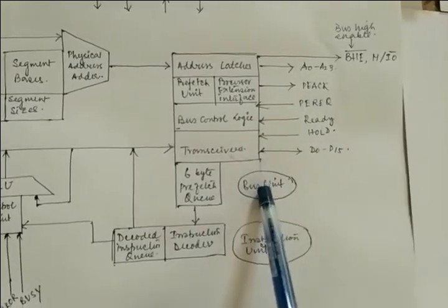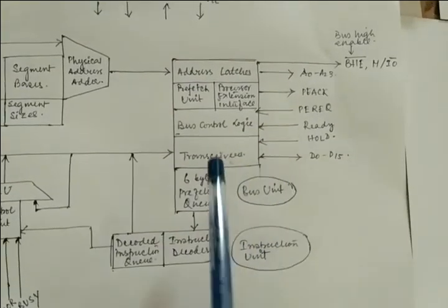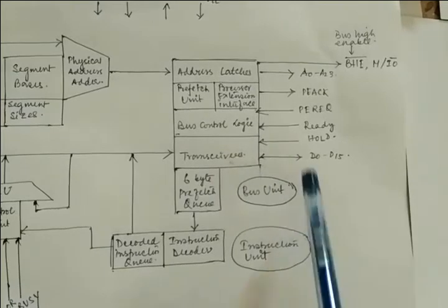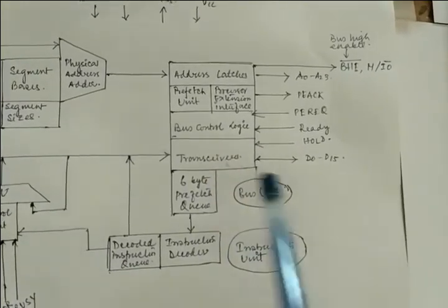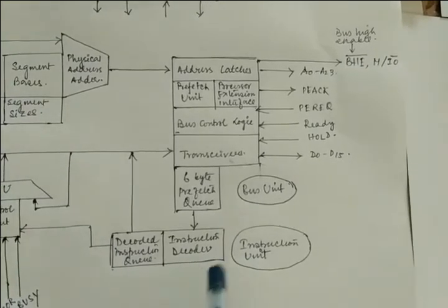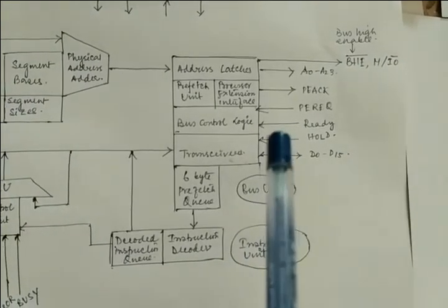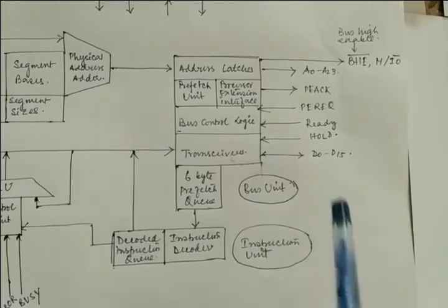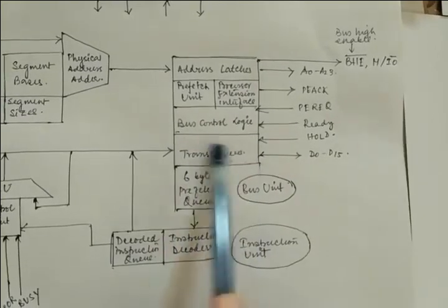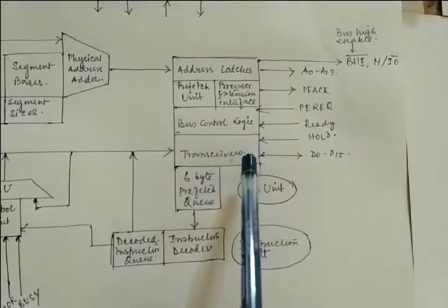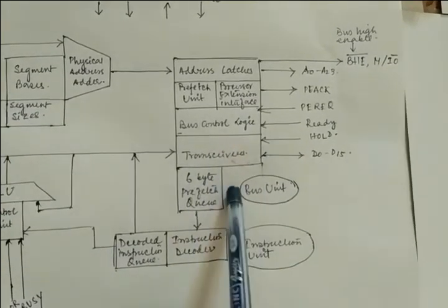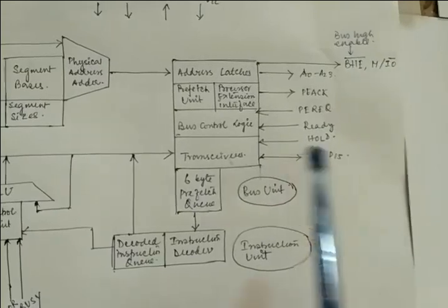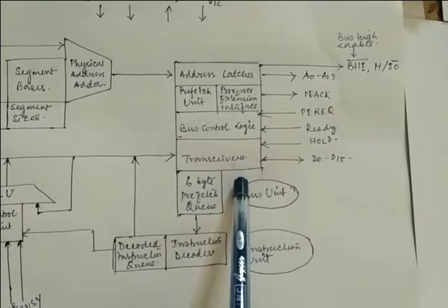Please see that there are some blocks: bus control logic, the transceiver, the prefetch unit, the processor extension interface, and it acts as an interface to the outside world. The transceiver, from this transceiver, the data can be accessed. So this unit can be interfaced to the outside by using this transceiver block.